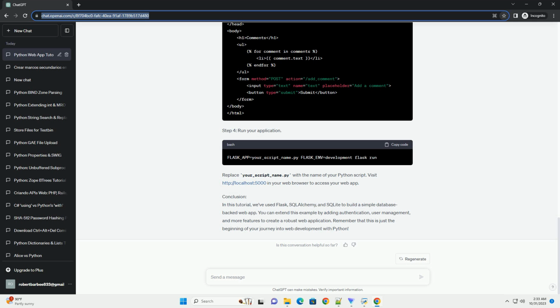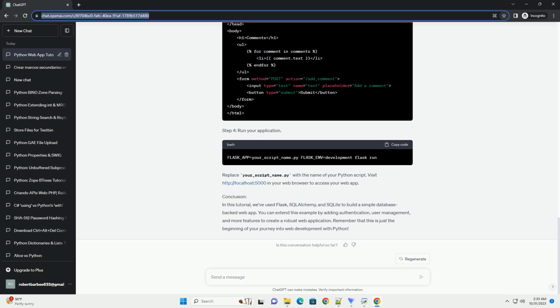Step 3. Create an HTML template, index.html, in a folder named templates. Step 4. Run your application. Replace your_script_name.py with the name of your Python script. Visit http://localhost:5000 in your web browser to access your web app.